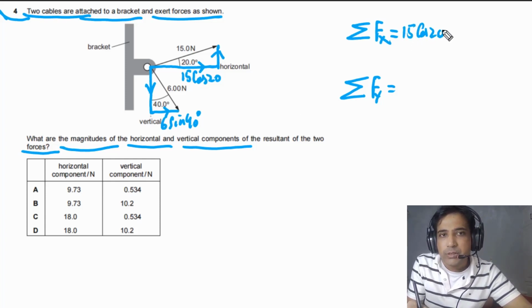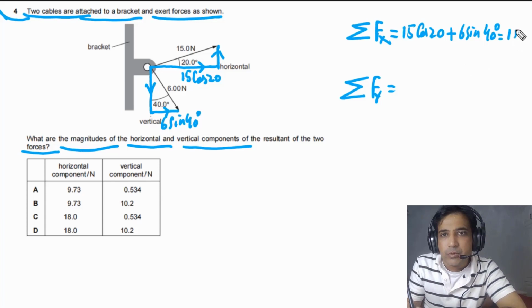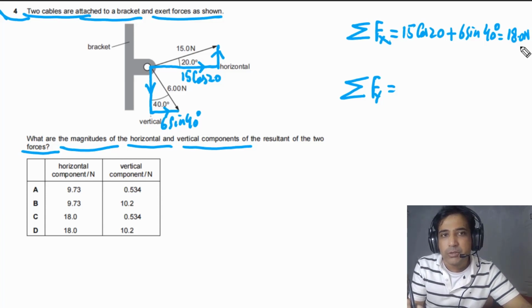They are pointing in the same direction, so we have to add these two together. 6 sine of 40 degrees. So if we add these two together, the sum of these two will be equal to 18.0 newtons. So this is the horizontal component of the resultant force, and the direction of this one is to the right.